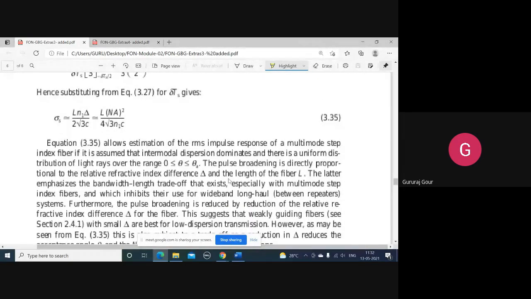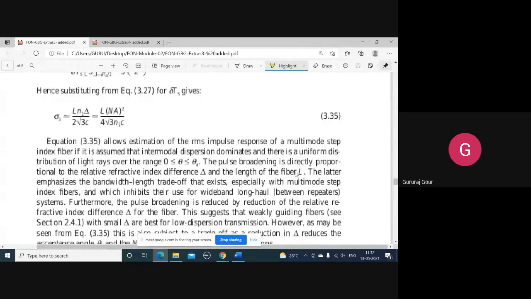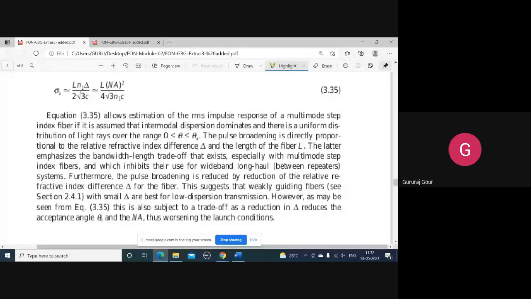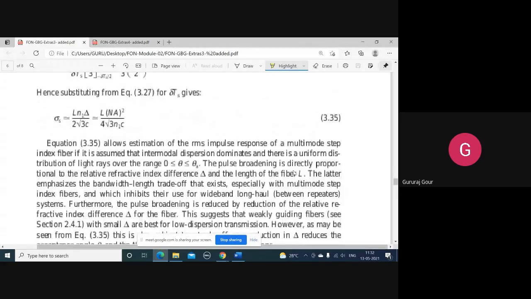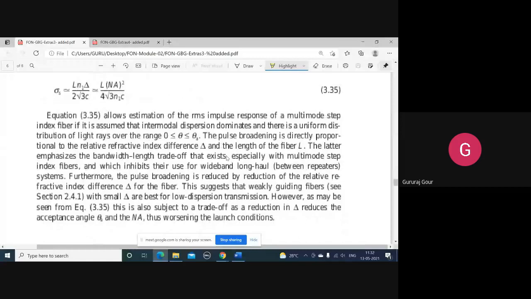We'll get it as L n1 delta by 2 root 3 c, or in terms of numerical aperture, as denominator we are getting it as n1 by 2. So this will give the pulse broadening with a single pulse, what you have considered so far, and how they are going to be related, that has been discussed here.